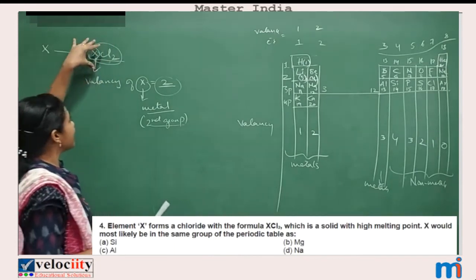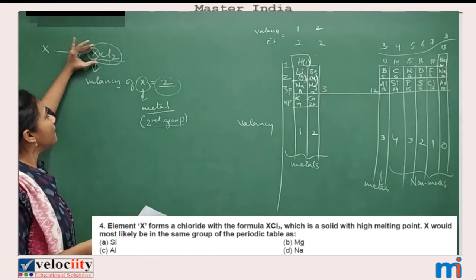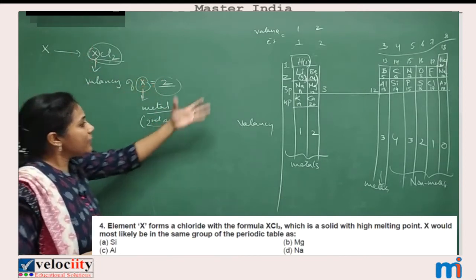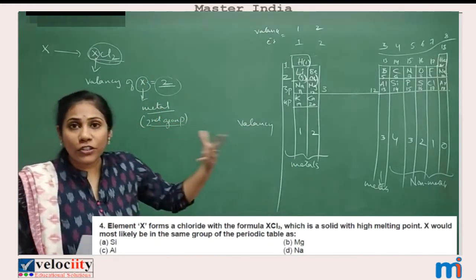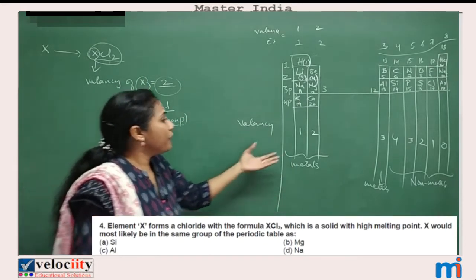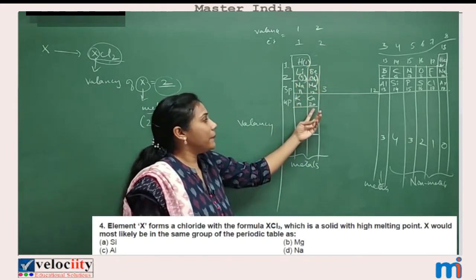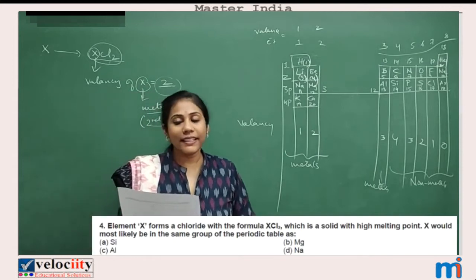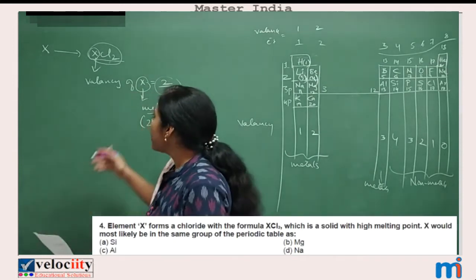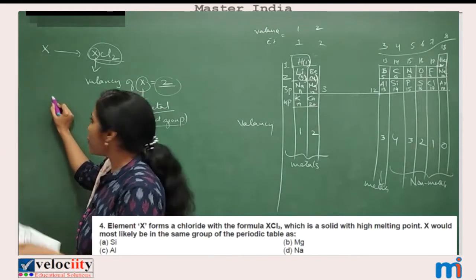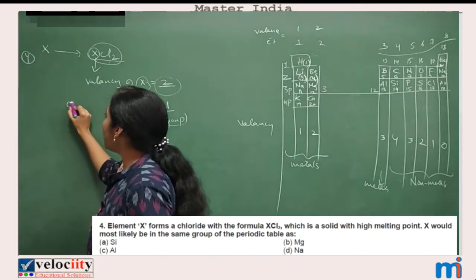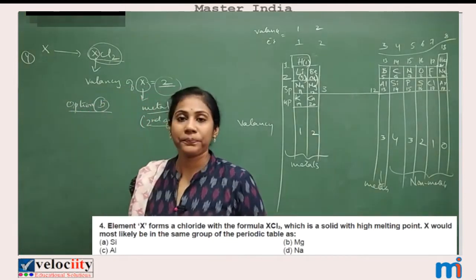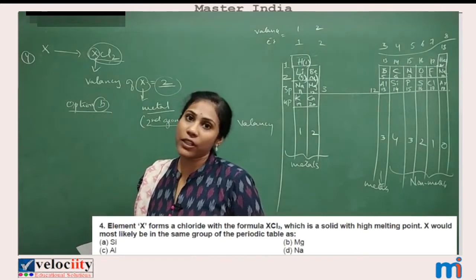Looking at the formula of the compound they gave, we got to know that X has valency 2, and we also know that it is a metal. So definitely it belongs to the second group. In the options, which one is a second group element? It is magnesium. So for the fourth question, option B is the answer. Clear? Very conceptual question.